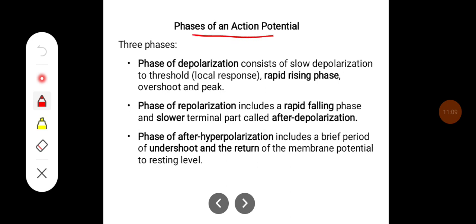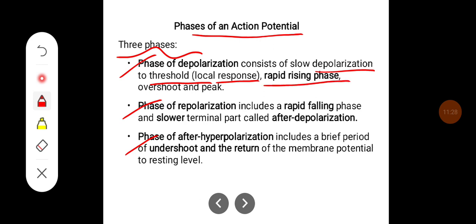There are different phases of the action potential. There are importantly three phases: the phase of depolarization, the phase of repolarization, and the phase of after hyperpolarization. The phase of depolarization consists of slow depolarization to the threshold, which leads to a local response, and then a rapid rising phase, overshoot, and a peak.